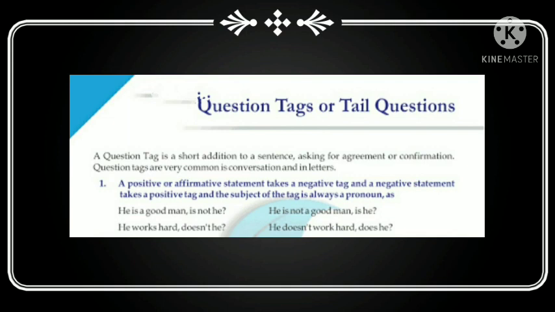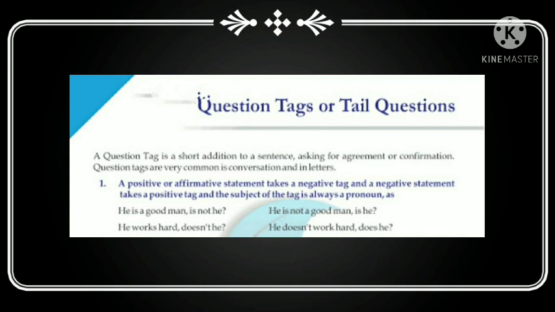He is a good man, isn't he? He is not a good man, is he? So the question tag for the first sentence is isn't he because the sentence is in a positive manner. So for that we have to use the negative question tag. So I have added not along with the verb. Verb is here and we have to use a pronoun. So the pronoun here is he.